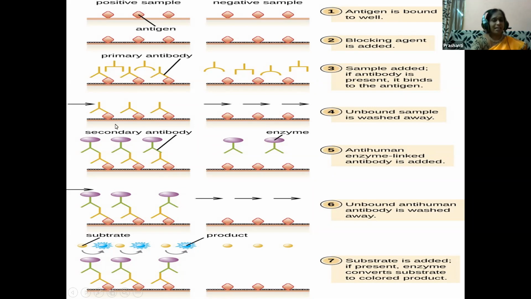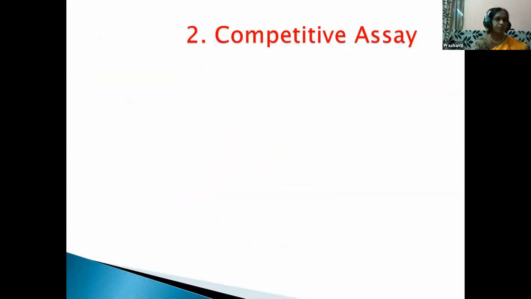Again the secondary enzyme-linked antibody is added, and after the next wash a substrate is added. The enzyme converts the substrate to a colored product. If the color is seen, the antigen is present, and if there is no color, the antigen is absent. So this is the sandwich assay, children, meaning the antigen is sandwiched between the two layers of antibody.